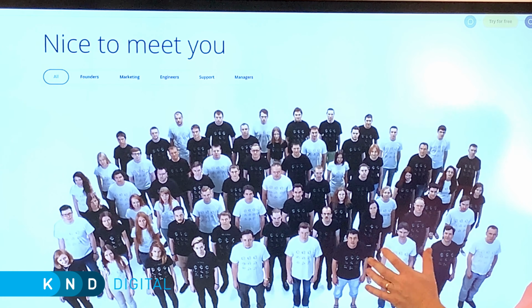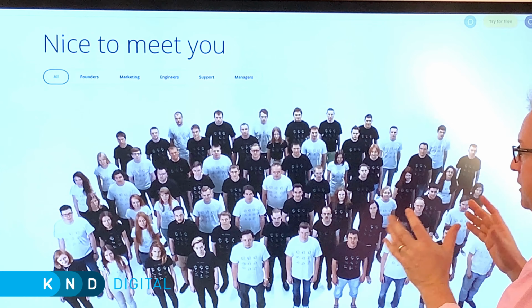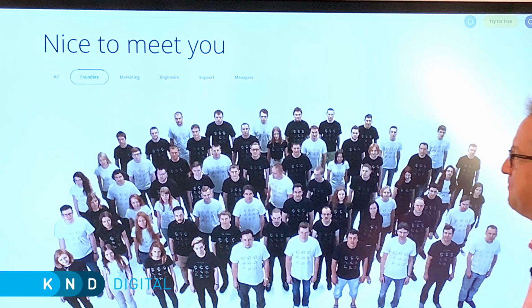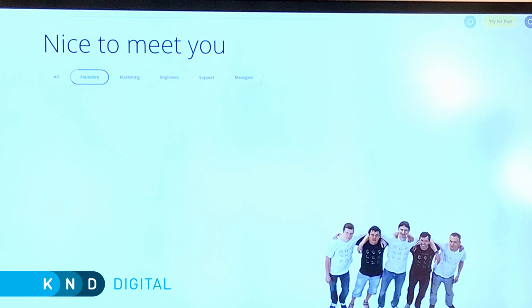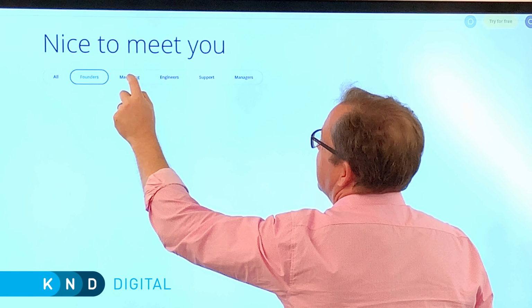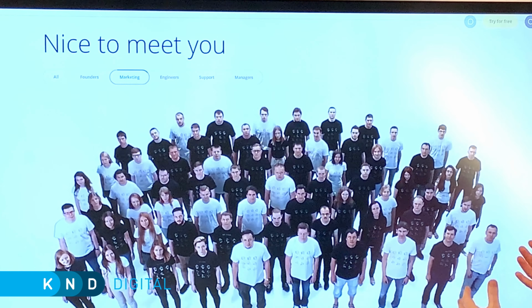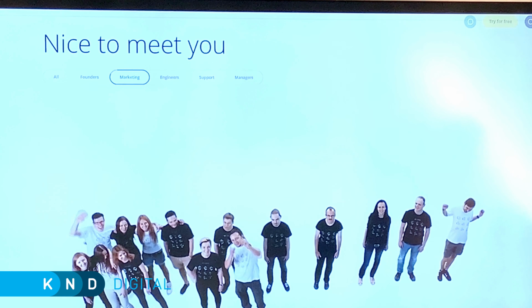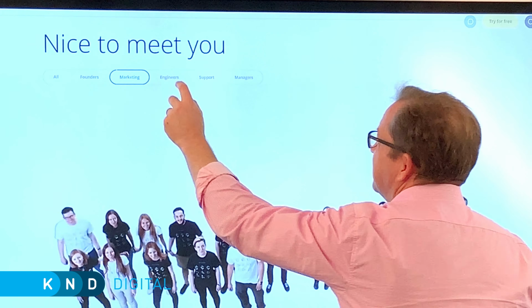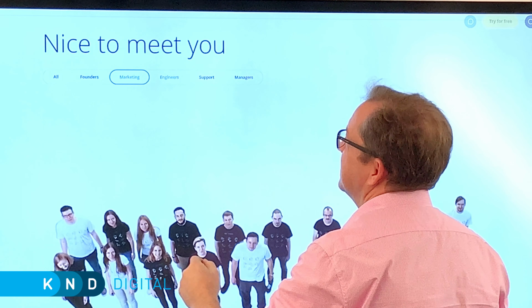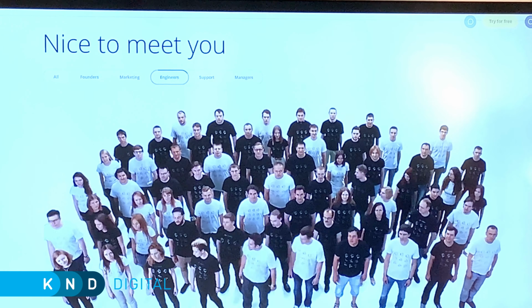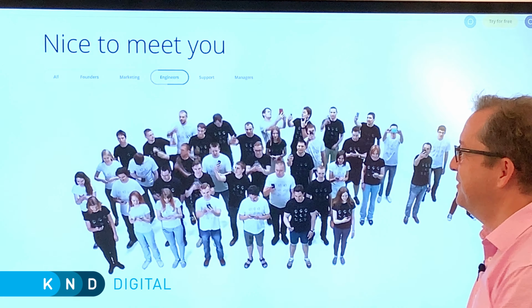This is a really cool example. It's a dev team in the US, whole team shot. But if I select, hey, I just want to view the founders, voila, the video plays and the founders appear just in the bottom. So I want to flip to the marketing team. So that they all come back in, leave, marketing team's left here, and they start waving to the camera and carrying on. Such a really cool way. Let's have a look at the engineers, if that's actually going to load. Yeah, so cool. Really, really good.